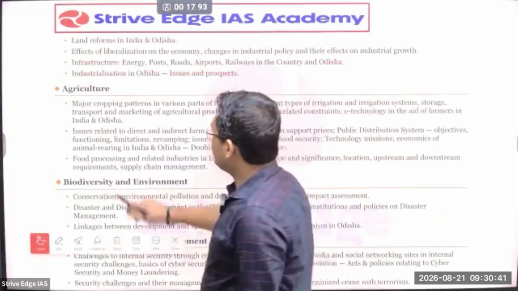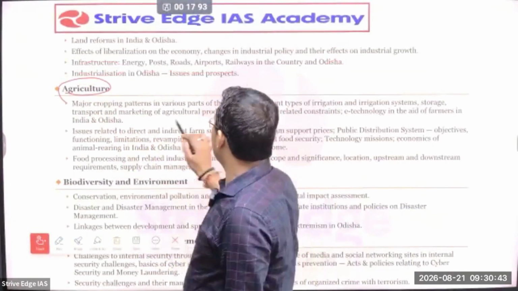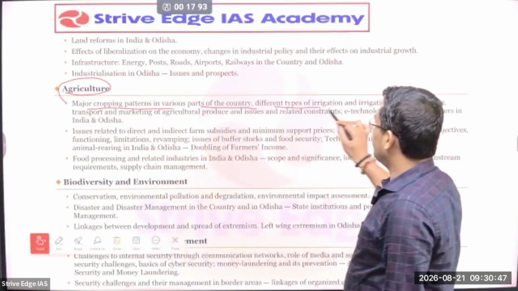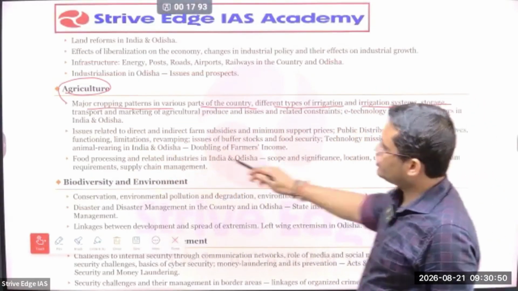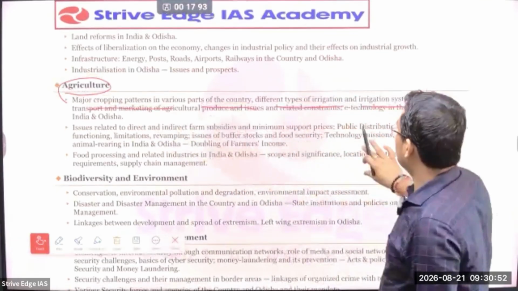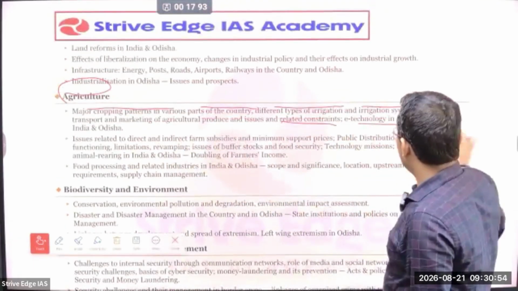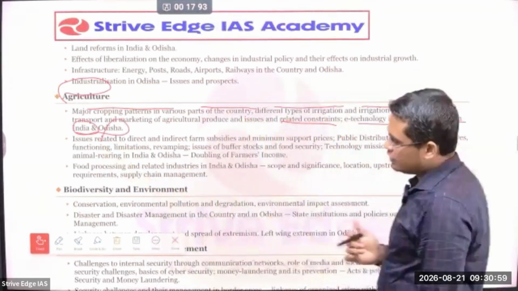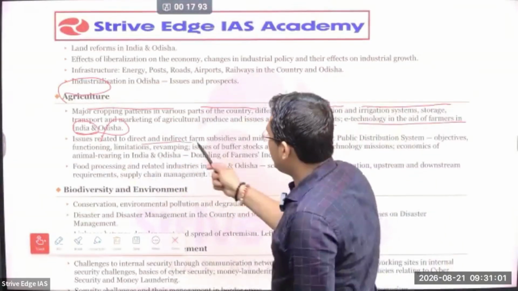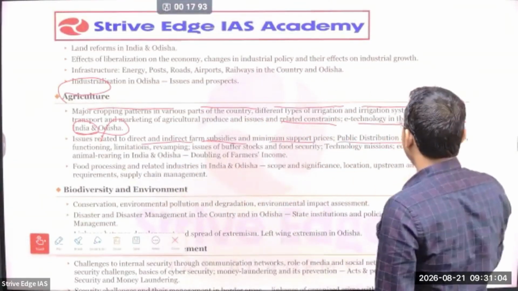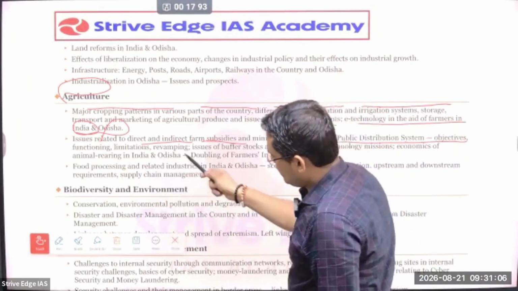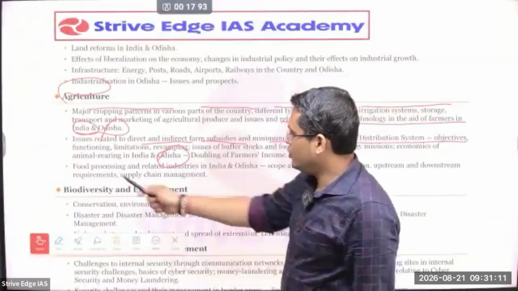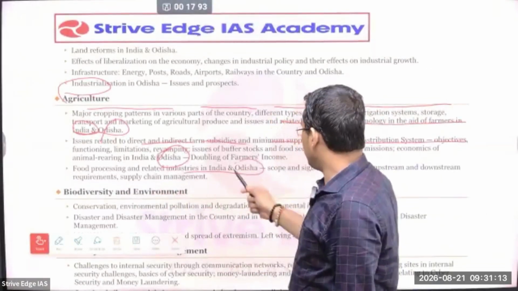So next in industry, you can see the agriculture. Whatever you have studied about the major cropping pattern, various parts of the country, different types of irrigation system, storage, transport, marketing of agricultural produce, related e-technology from the perspective of India and the perspective of Odisha. So we have to cover that. Issues related to direct and indirect farm subsidy, minimum support price, PDS, everything we have to study from the Odisha perspective. Not only from the Indian perspective, from the Odisha perspective. Food processing industry, issues related to Odisha also.